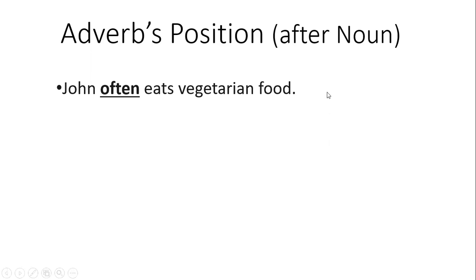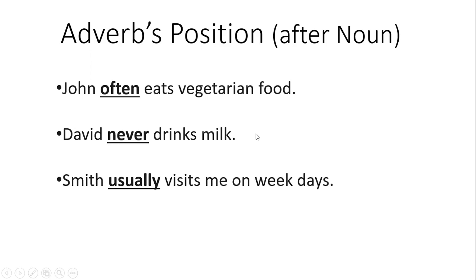Eats. Then next example, David never drinks milk. David is a noun and after the noun, never. And after never we can easily observe the verb drinks is used. Position has been changed. Then the last example, Smith usually visits me on weekdays. Now here, Smith again a noun, and after the noun, we have found the example of adverb.